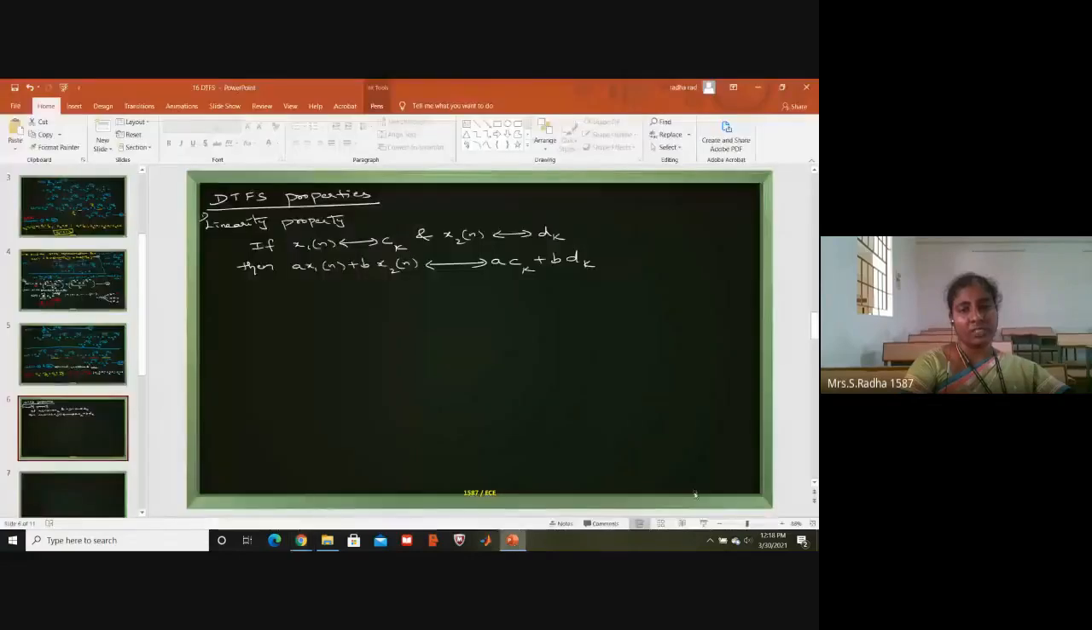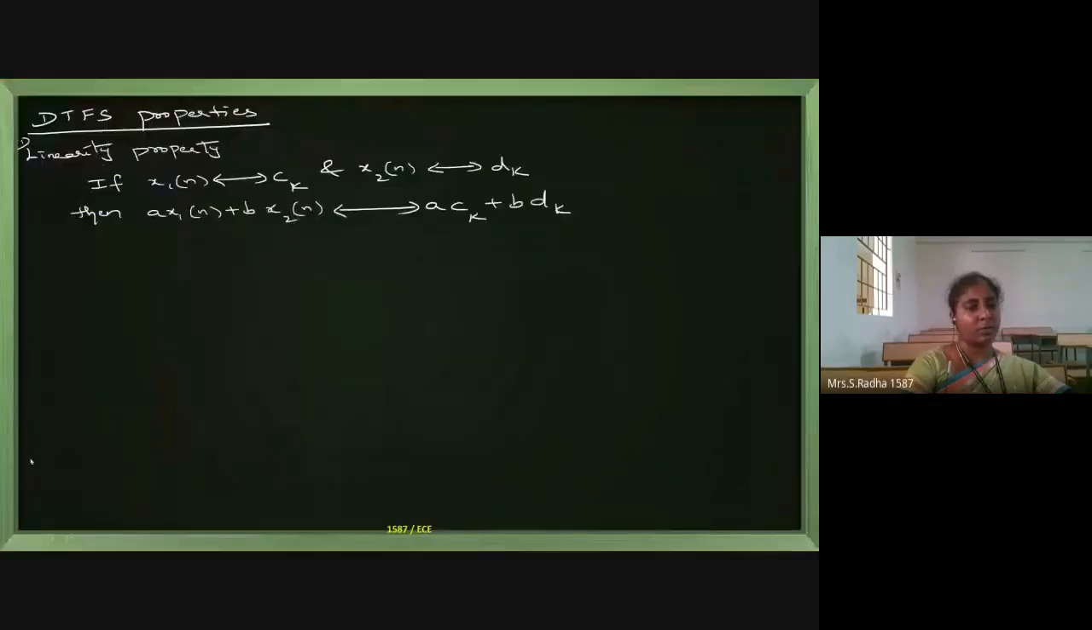In Laplace transform and CTFT we have also discussed properties. So it is a similar property, the linearity property in DTFS. Ck and Dk are the coefficients. When you add A and B as the multiplier constants along with x1, x2, the same constants will come in the frequency domain also. This is about the linearity property.